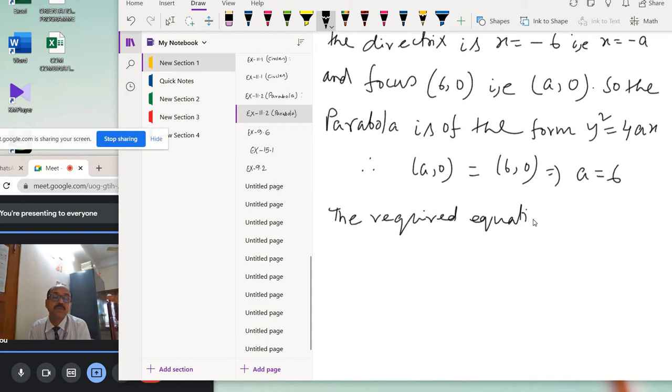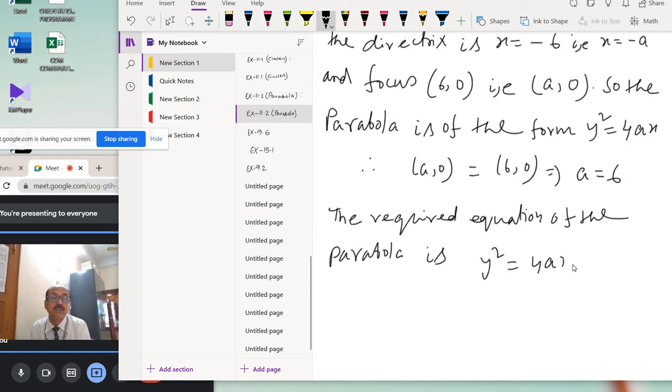the equation of the parabola is y square equal to 4ax, and this equals y square equal to 4 into 6 into x.